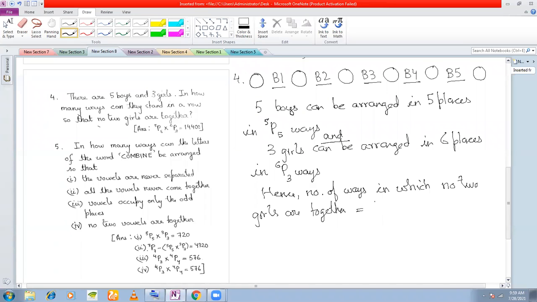It is equal to 5p5, which is actually factorial 5, into 6p3. You can calculate this to be 14,400. Is this clear now? It's a very important problem.